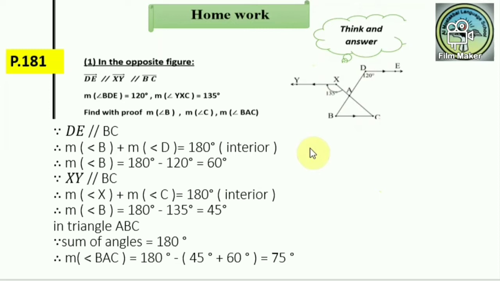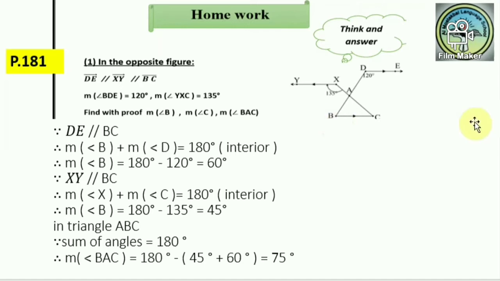Okay, let's start. Since DE is parallel to BC, then the measure of angle B and the measure of angle D are interior angles. Their sum is 180 degrees. Excellent. So the measure of angle B equals 180 minus 120 equals 60 degrees.